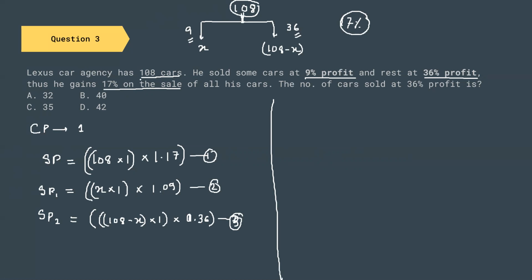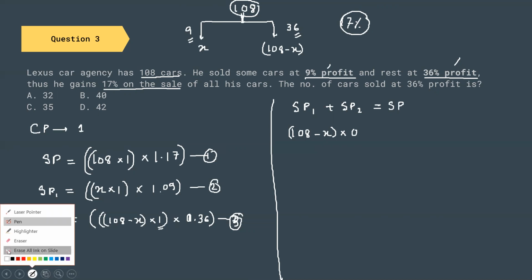And again, some cars at 9% profit, some at 36% profit, so the total cumulative gain is 17%. So what I can write is that selling price 1 plus selling price 2 equals the cumulative selling price. So the final equation will be 108 minus x into 1.36.